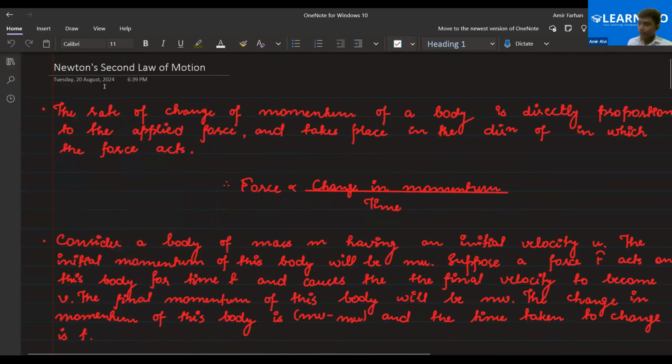Now let's understand the second law of motion. What does it say basically? The second law of motion is basically just the extended part of momentum. Let me dictate the statement. One more thing before that: did you get the notes that I have shared with all of you? The PDF of the notes, the motion and force chapter, the same notebook note PDF. No, sir. Okay. Just a moment.